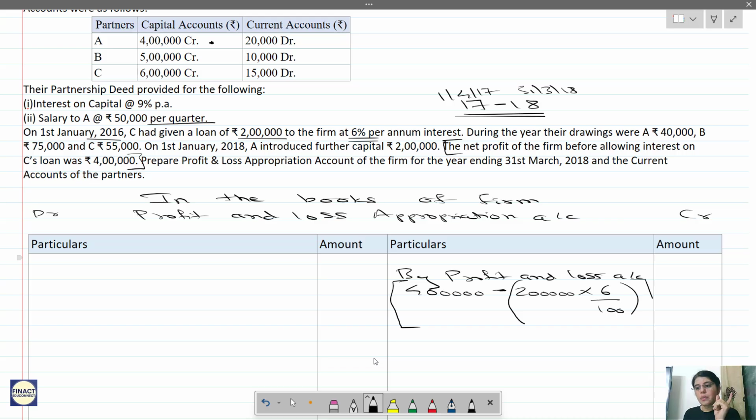Alternatively, you can prepare a small working note to calculate profit after interest and you can give a reference over here. Again, I told you these are part of presentation. So how much does the interest come to? 2 lakh into 6%, 12,000. Correct? So 4 lakhs minus 12,000. Correct? So take that to the outer column.